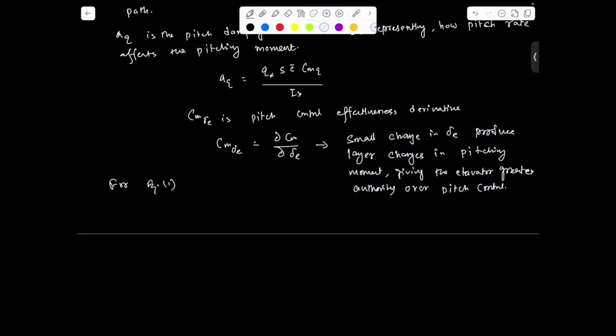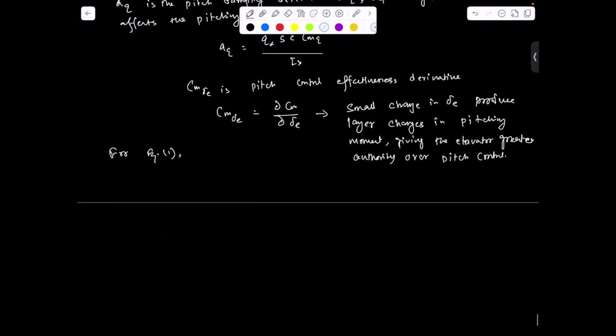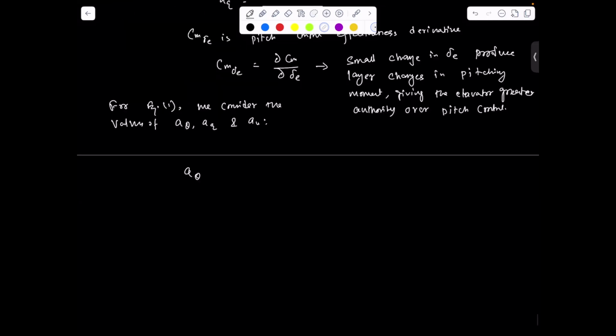For equation 1, we consider the values of a theta, a q, and a u to be: a theta equal to minus 0.8, a q equal to minus 0.3, and a u equal to 0.5.